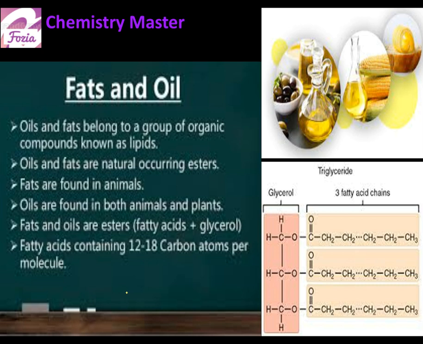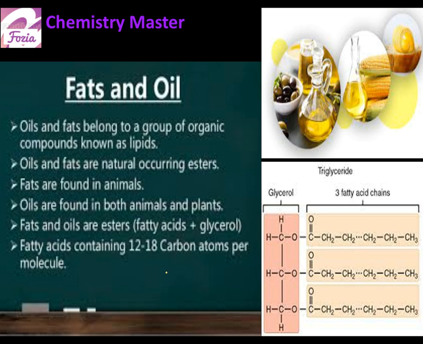Look, so many ingredients or nutrients become part of our diet because they provide us energy on digestion and metabolism. So we find them very useful, and some of the nutrients provide a lesser amount of energy, but lipids are a class of compounds which store the maximum energy. So we find them in the forms of fats and oils.